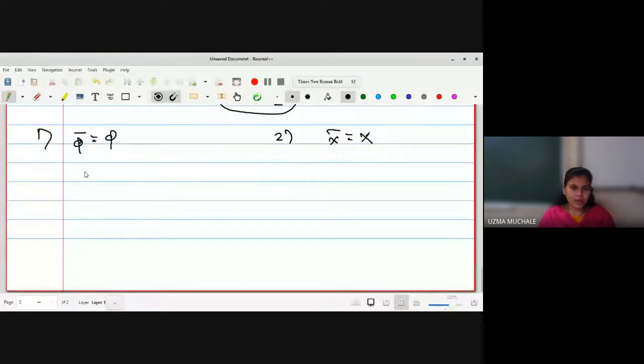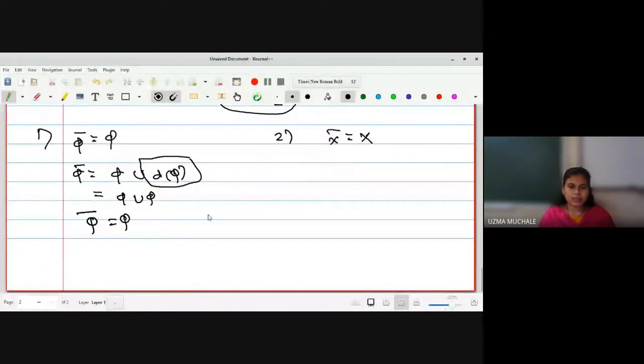How to write the closure of phi? We write it as phi union the derived set of phi. We know the properties of the derived set of phi. Those who were there in the lectures know the result. What is the derived set of phi? You have seen the properties of the derived set; it is phi. So what I get, phi union phi is again phi. So we can directly say that phi bar is equal to phi.